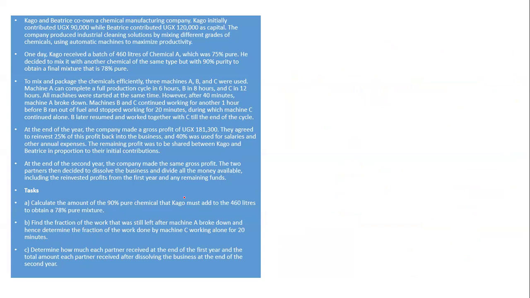Still, the first thing you always do, you first go on and summarize your question. Now, when you look at our question, here they told us that to be able to mix the packets, we had 3 machines. So I'm going to come here and say the machines. So we had machine A, the second machine B, and then the third machine C, used for full production.